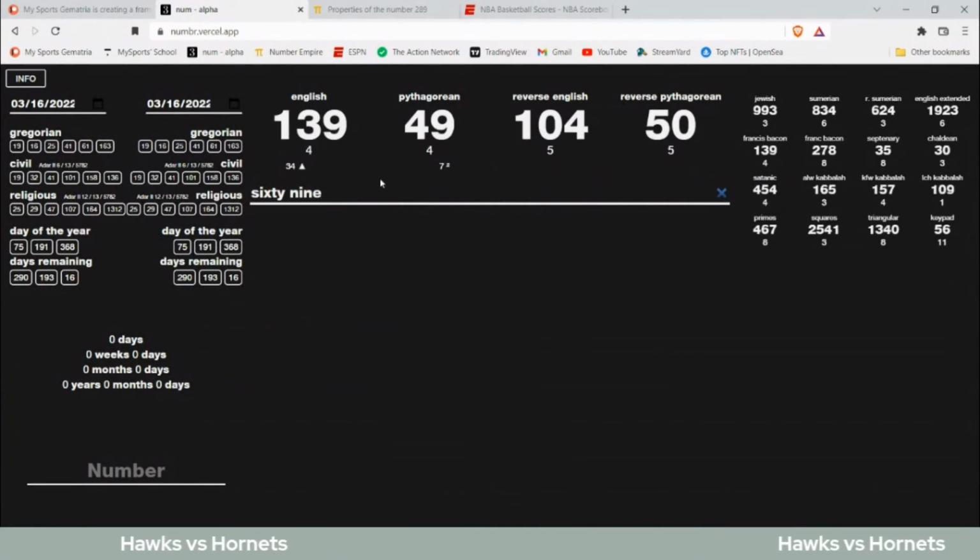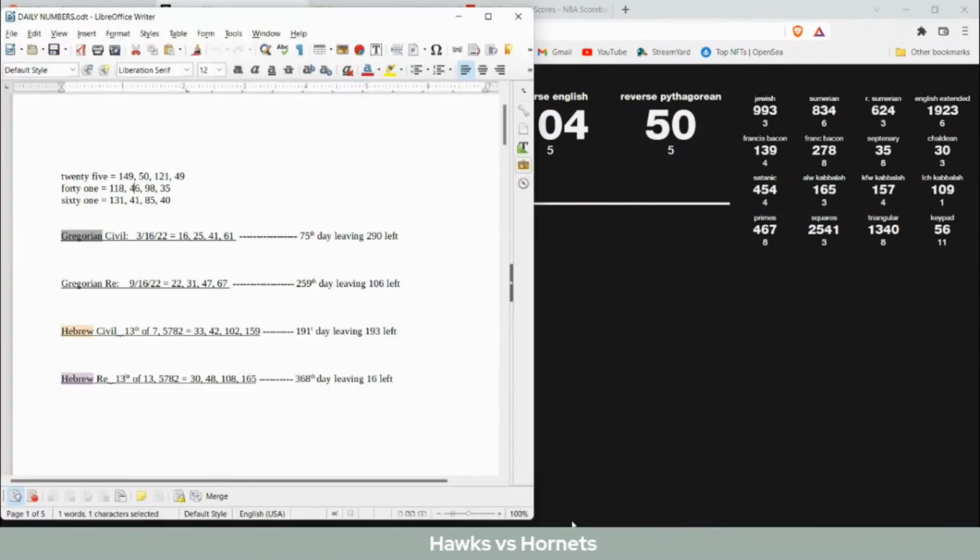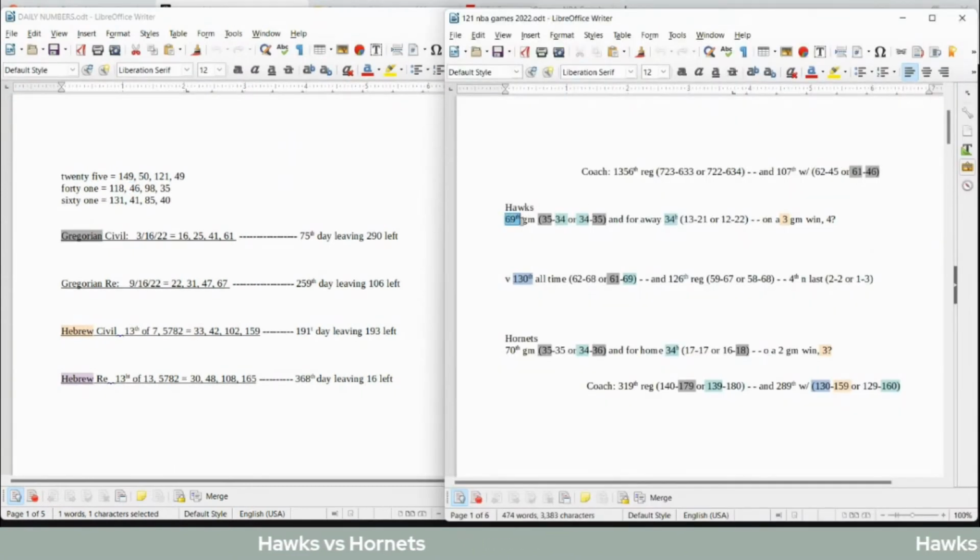69 written out sums to 139, which is the 34th prime number. And so in Hawks' 69th game, their 34th away game, they come in 34-34 for a record. 69 sums to 139, the 34th prime number. Hawks can pick up their 69th all-time head-to-head win against Hornets, as Hornets sit on 34 wins for the season